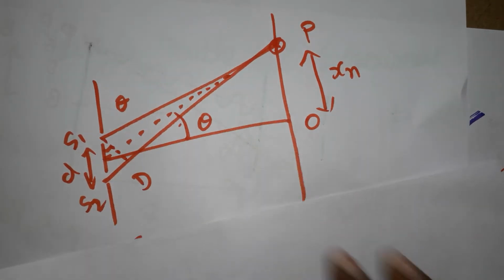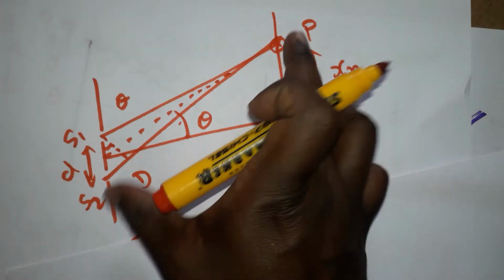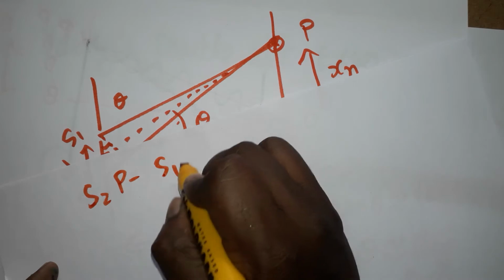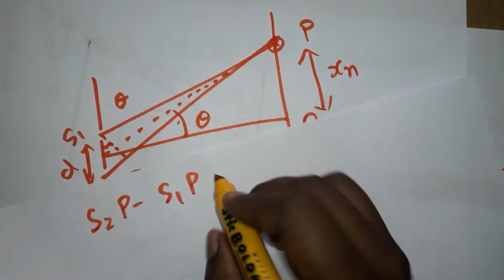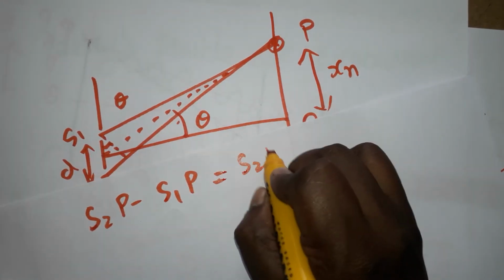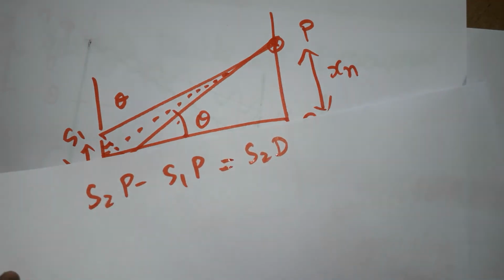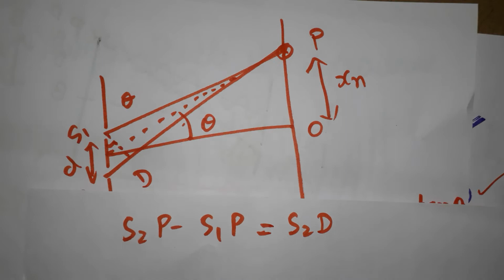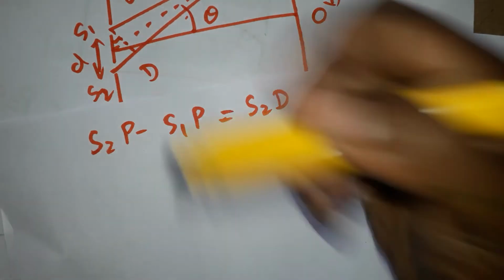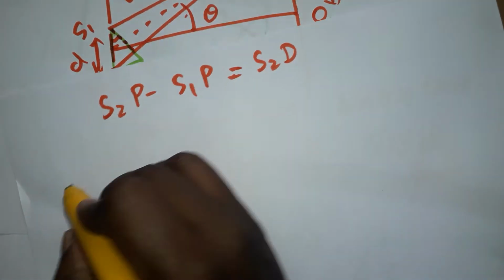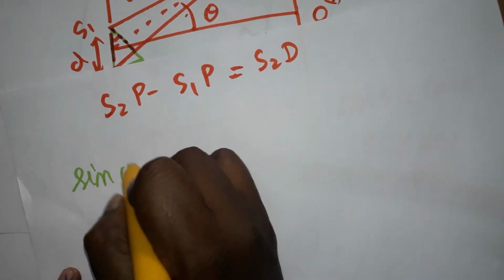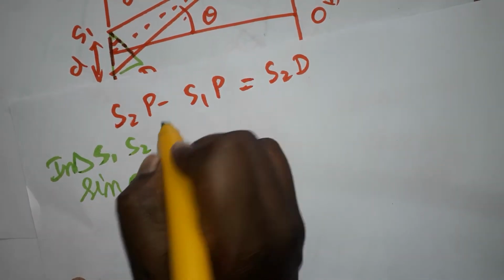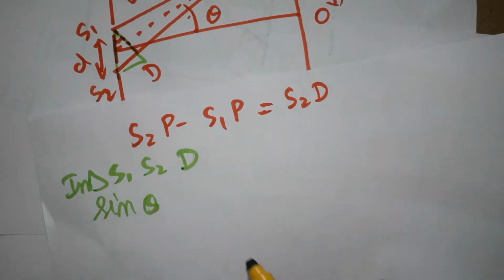Now we already know S2P minus S1P, which is going to be called S2D, the path difference between the two waves. Now I am going to take sine theta. From this small triangle S1, S2, D, I take sine theta.